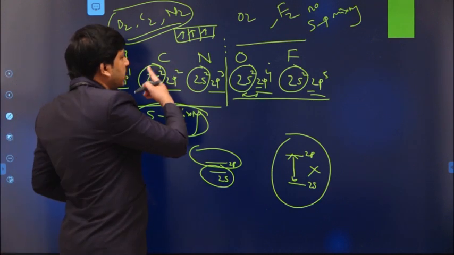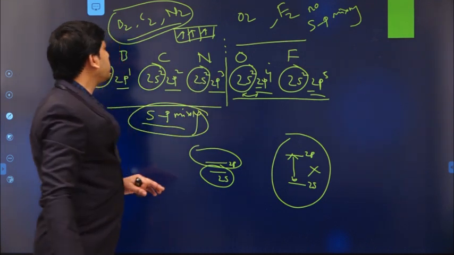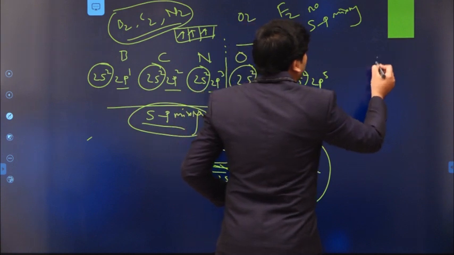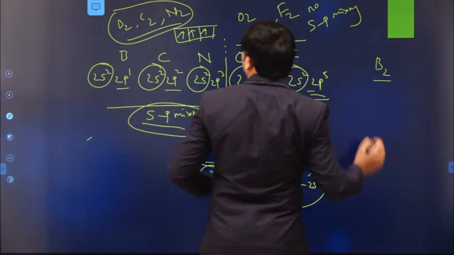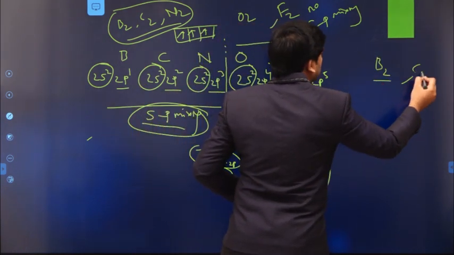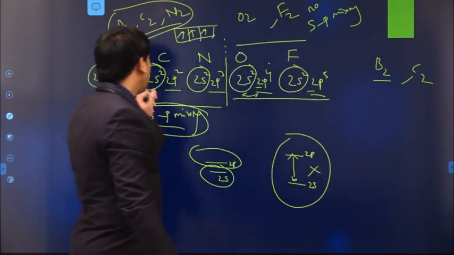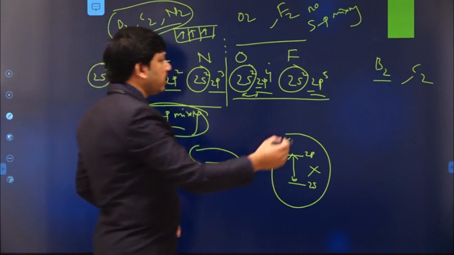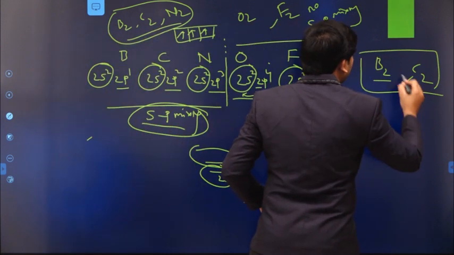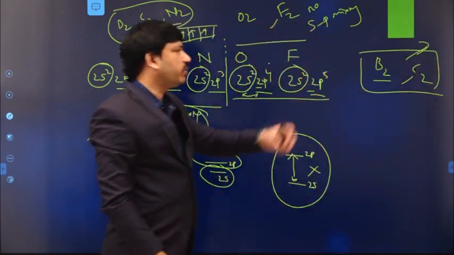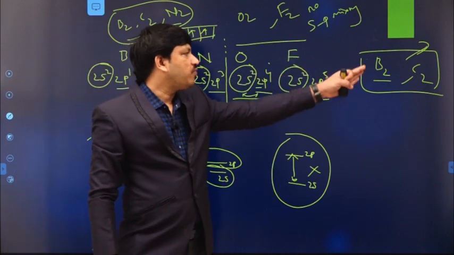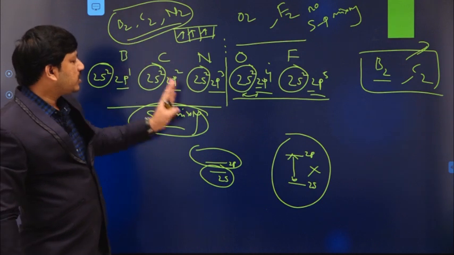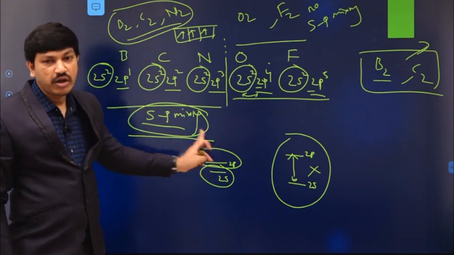We have already seen N2 formation, and I request you, while coming to the next class, to try to construct the B2 MO energy level diagram and the C2 MO energy level diagram by the same concept we used for the nitrogen molecule. This is our assignment. For the next class, please show me the formation of B2 and the formation of C2 using the same concept. In both cases, there is sp mixing that we have to follow.